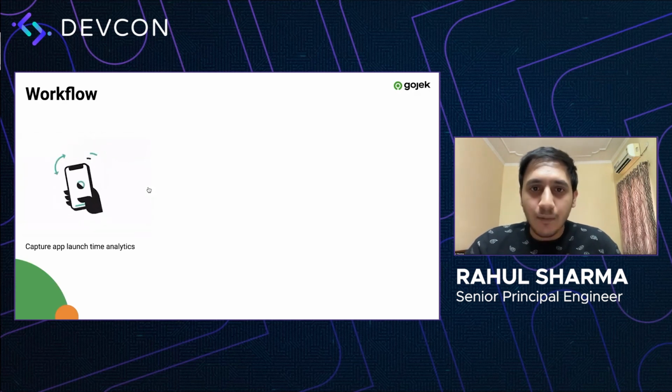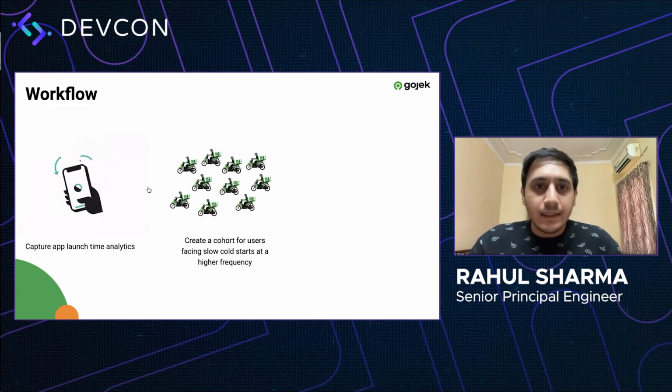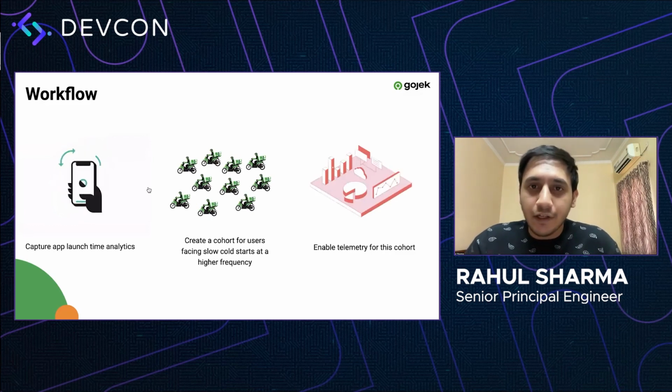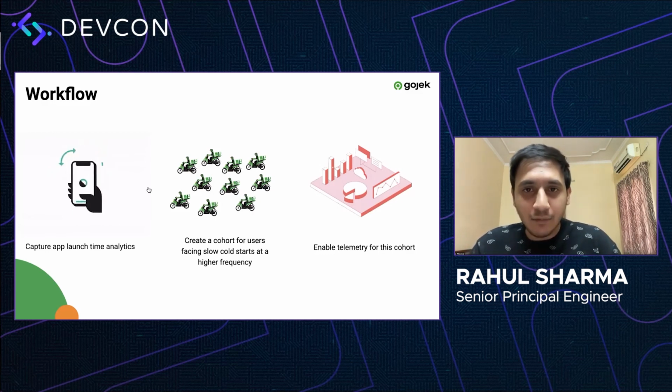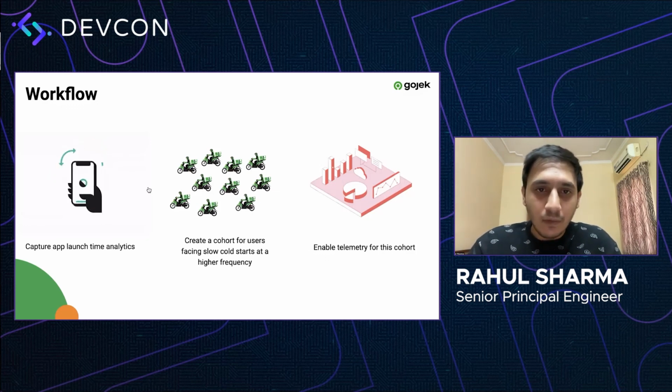First, we used to capture cold start metadata for the entire population using our analytics tool. Second, we isolated a segment of users that faces these problems more often in a week. Probably around 40% of cold starts are slow for these users. And finally, enable production telemetry for a small percentage of this cohort and analyze the flame charts for common patterns. This would minimize any overhead that comes from CPU profiling in production, and at the same time give us accurate information about the screens that lag the most during a cold start. The tool that enabled us to carry out production telemetry is called Profilo.